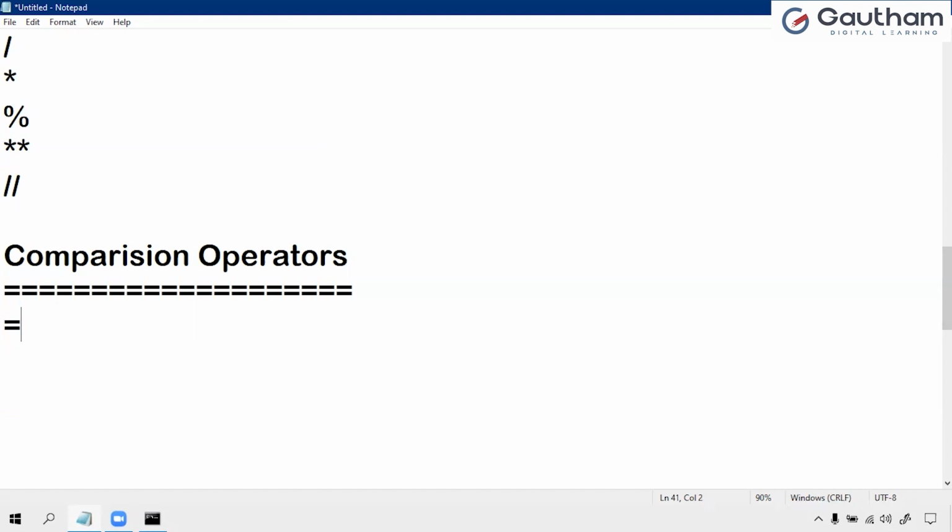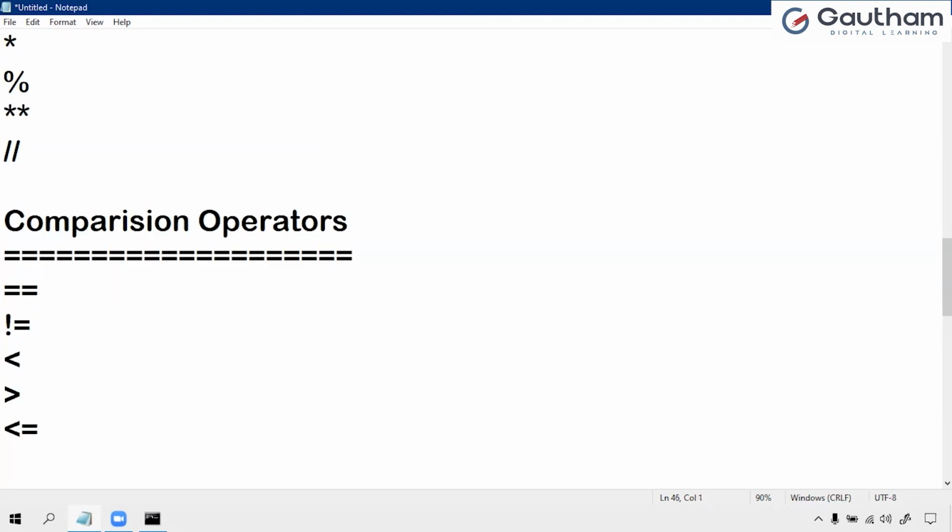So whenever you want to compare two operands, we use the operator called double equal. This is the comparison. Double equal, not equal, less than, greater than, less than equal to, greater than equal to. So these are the comparison operators that we have in Python. It returns only either true or false.